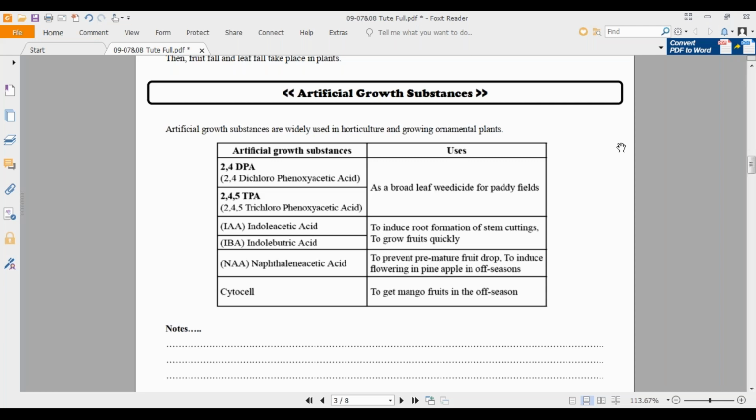Okay, and IAA, indole acetic acid, and IBA, indole butyric acid. What are the functions? To induce root formation of stem cuttings. Stem cuttings are used as an asexual reproduction method. During stem cutting, we cut the stems and combine 2 parts to grow a new plant. During this time, to increase the root formation, we apply these external chemicals, and also to make the fruits grow quickly.